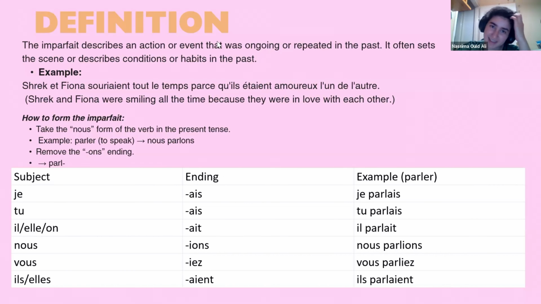So, as I said, the endings will be ais, ais, ait, ions, iez, aient. So these endings have almost all the same pronunciation, even this one. Only these are different. Je parlais, tu parlais, il, elle parlait, nous parlions, vous parliez, ils, elles parlaient. Any questions?